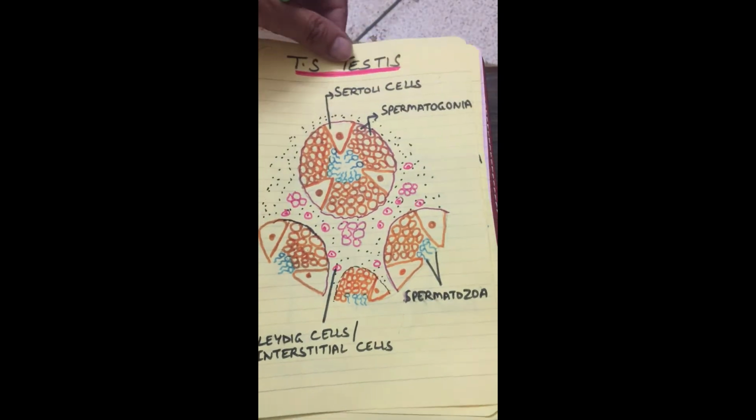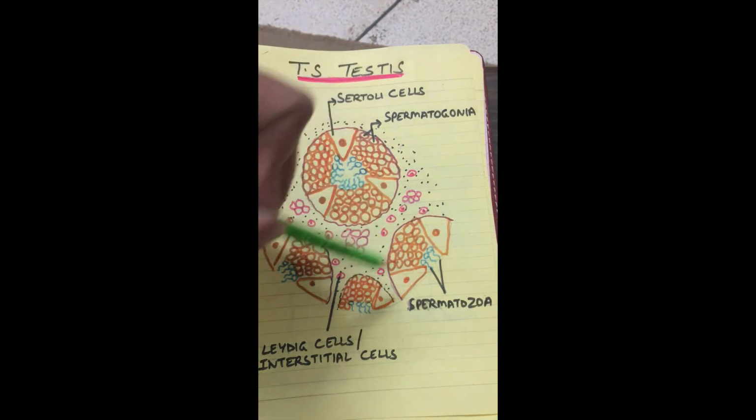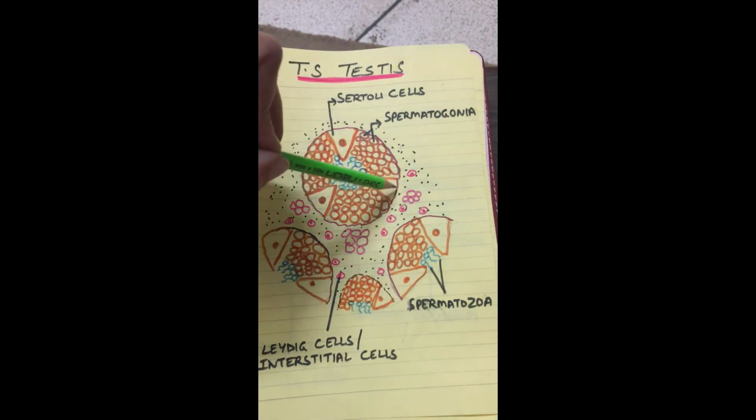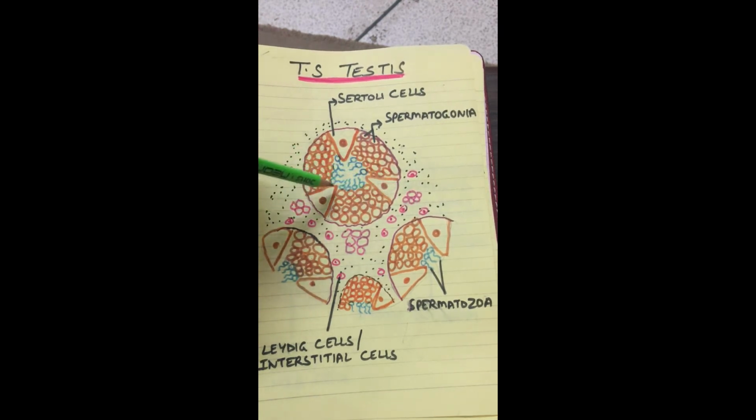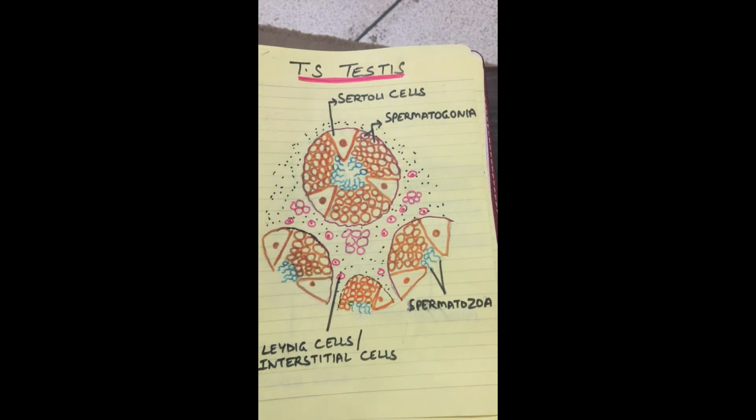Now if we look at the transverse section of the testis, we find seminiferous tubules in circular outline, and these seminiferous tubules have pyramidal shaped cells. These pyramidal shaped cells are called Sertoli cells or nurse cells. Then in the germinal epithelium of the seminiferous tubules, the male germ cells are present, which are called spermatogonia, and these spermatogonia will form primary spermatocytes, secondary spermatocytes, and then spermatids and spermatozoa.